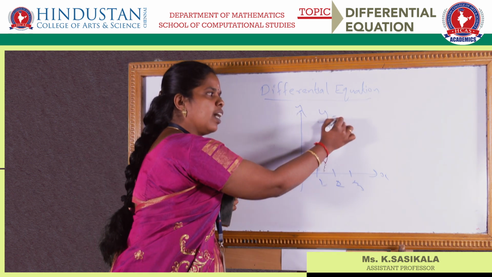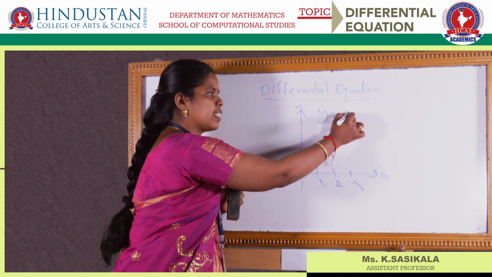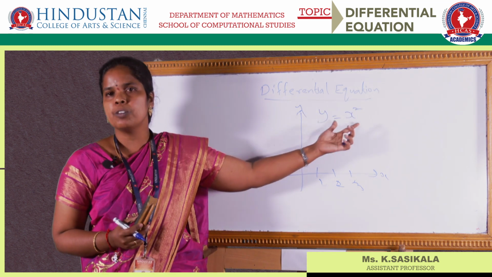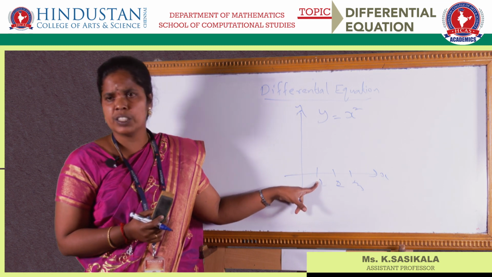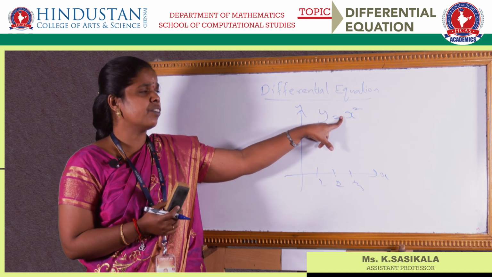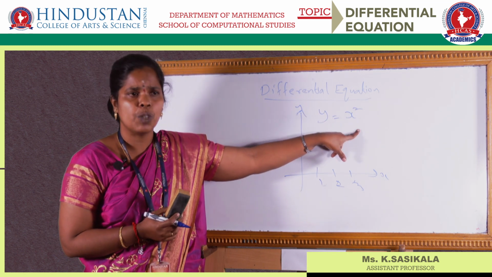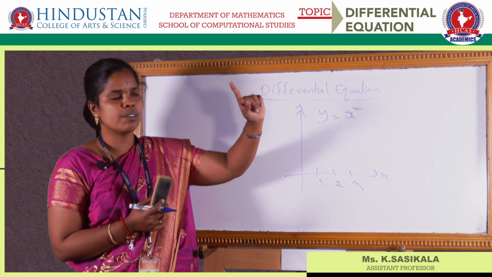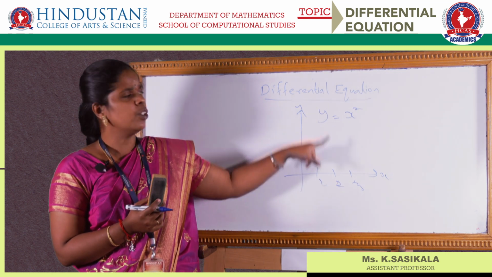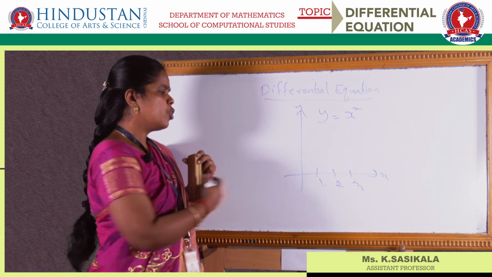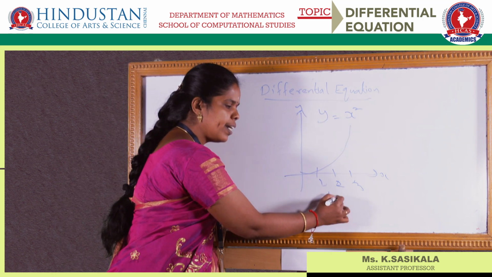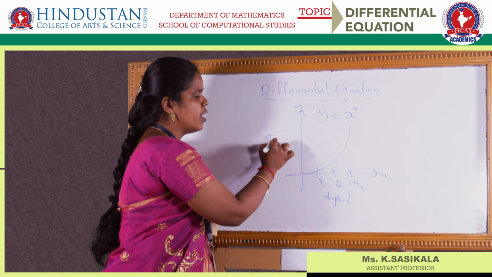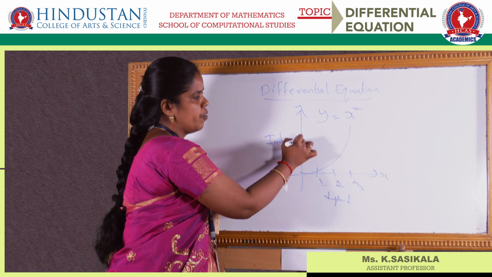So this y I am expressing in terms of x square. So y is equal to a function, this is being expressed. Suppose x is equal to 1, you just substitute in this equation, you will have y is equal to 1 square, which gives the answer 1. Suppose x is equal to 2, if you substitute you will have 4. So it will be like a curve. So we say that here this is a dependent variable and this is an independent variable.